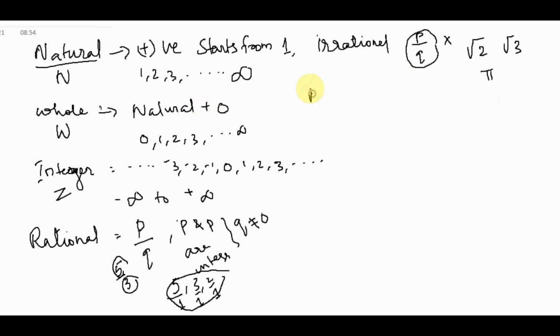Then real number. What is a real number?